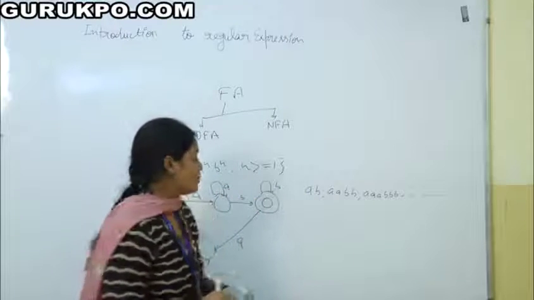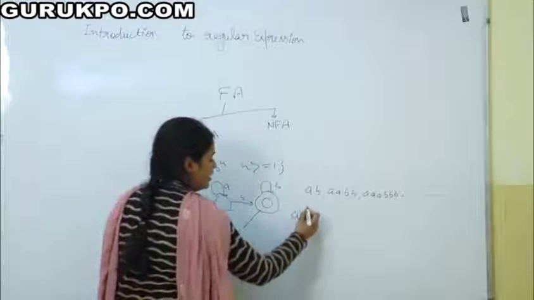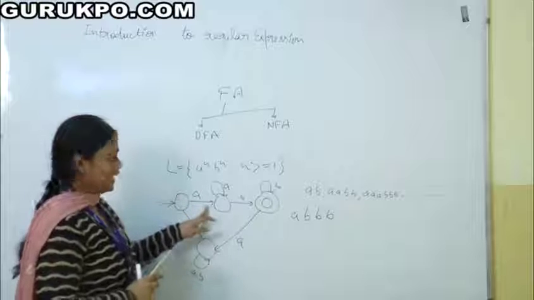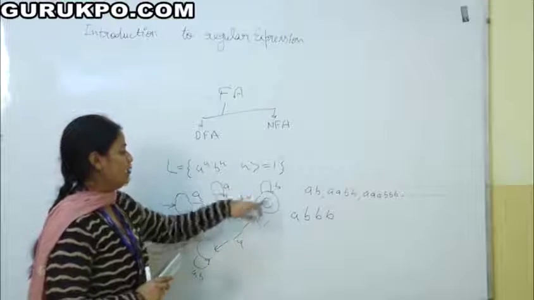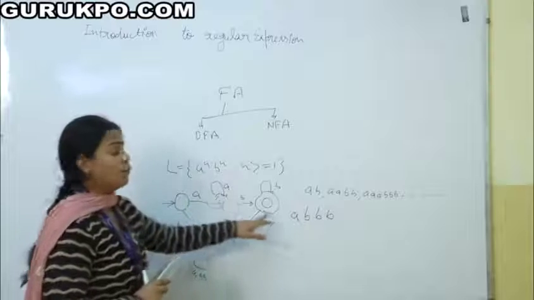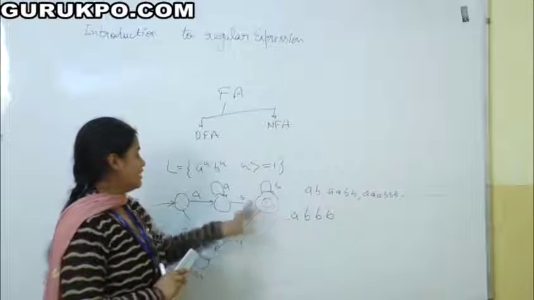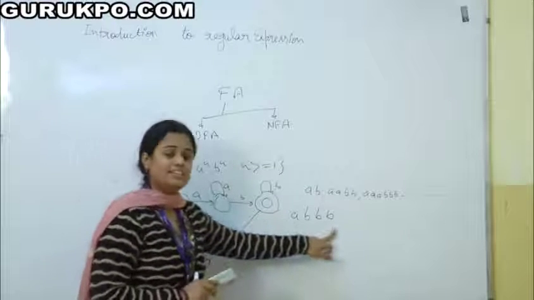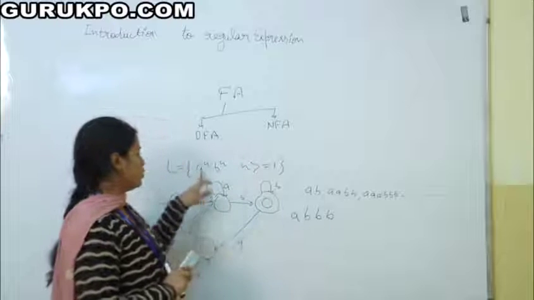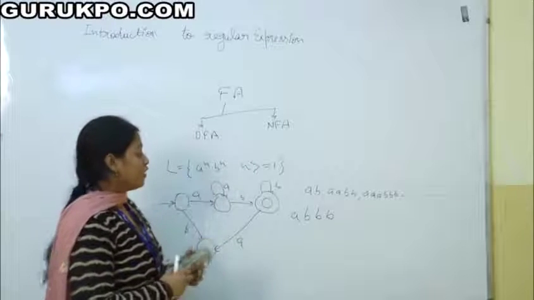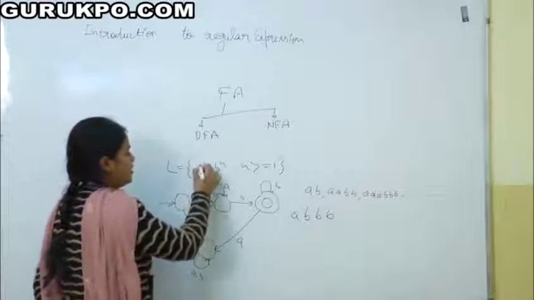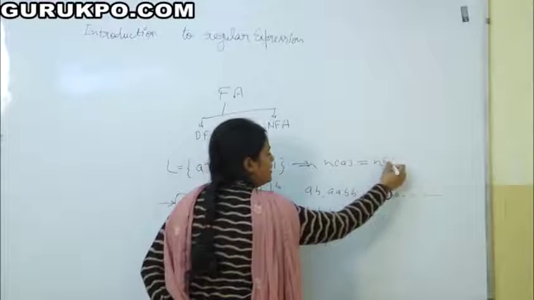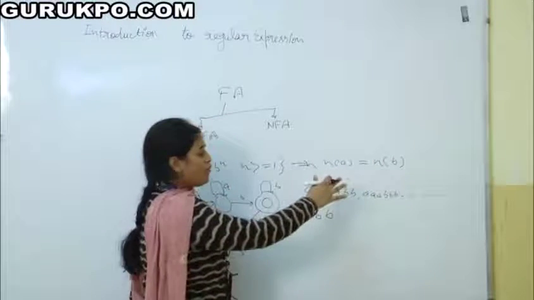But suppose I take another string like this, A, BBB. In this way, it will take A, then B, B, and B, and it is reaching from initial to final state. It is very clear that if this finite automata belongs to this language, it should not accept this string, because this string does not belong to this language. For drawing this type, for storing the information, we should have an equal number of A's and B's. The number of A's should be equal to the number of B's.